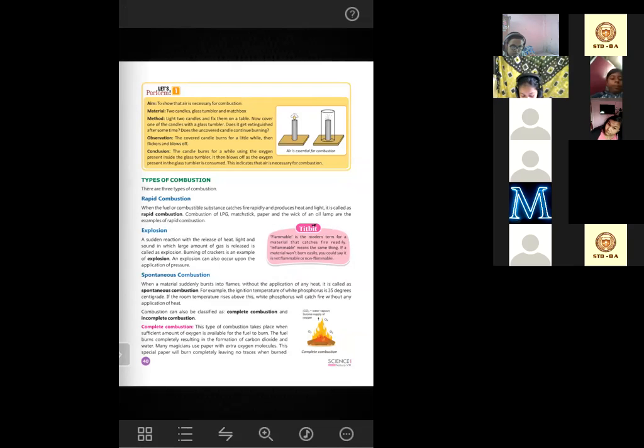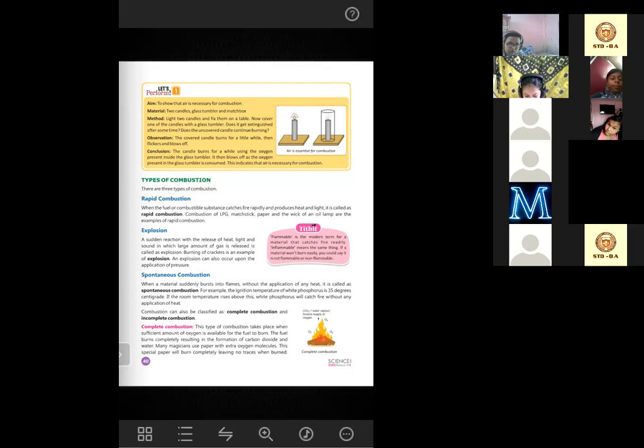then after some time you will see, what happened? Will the candle burn? No, ma'am. It will blow off, right? Yes, ma'am, because of the absence of oxygen. Yes, when you have covered it, at that time also a small amount of oxygen was present inside the glass. So it will keep burning for a few seconds. After that, it will use up all the oxygen and no more oxygen gas will be left there. At the same time, carbon dioxide gas will be produced. Okay, so it will just blow off.